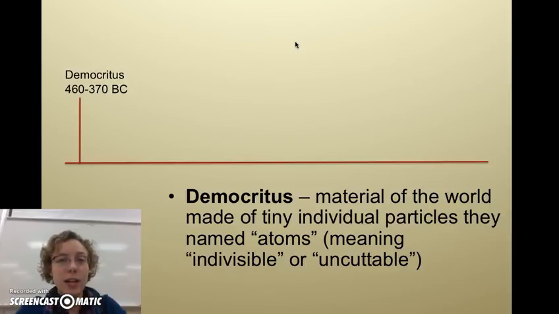He was a Greek philosopher, and he was thinking, okay, if I take all the matter in the world and cut it into really small pieces, eventually there will be a size of a piece that I can no longer cut. And he called that the atom, or atomos, Greek for meaning indivisible or uncuttable. So all matter of the world is made of tiny individual particles that you can't cut any smaller.